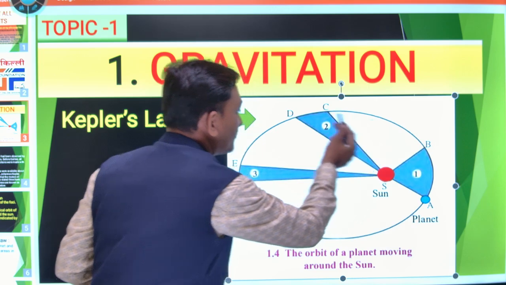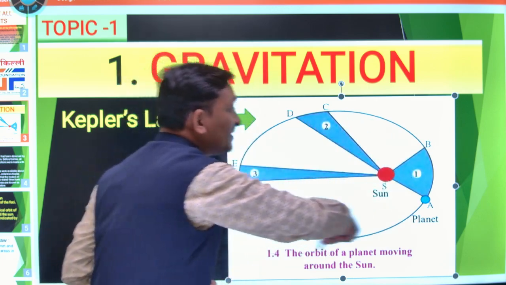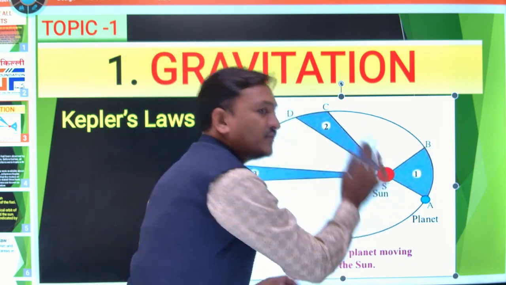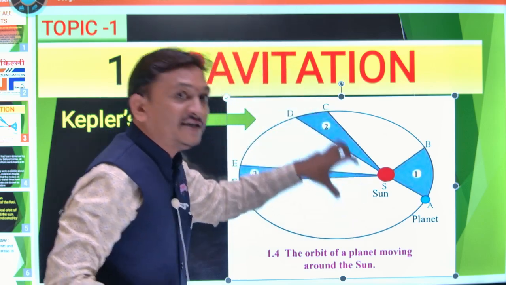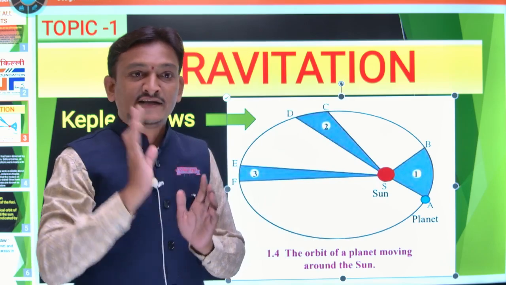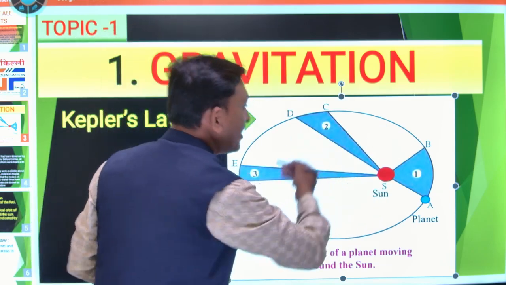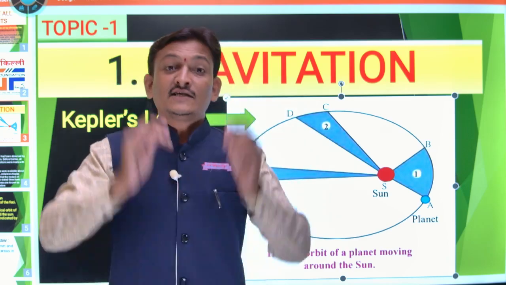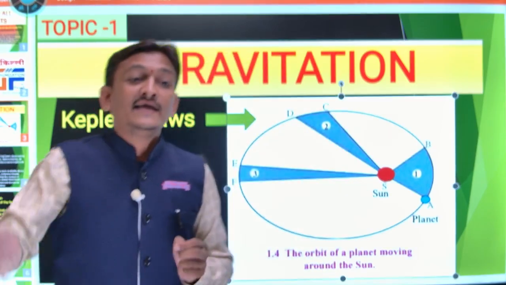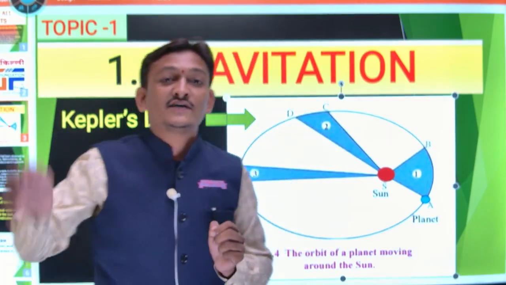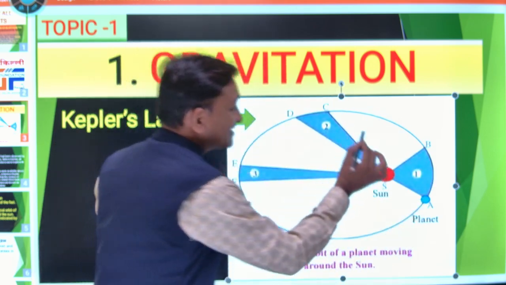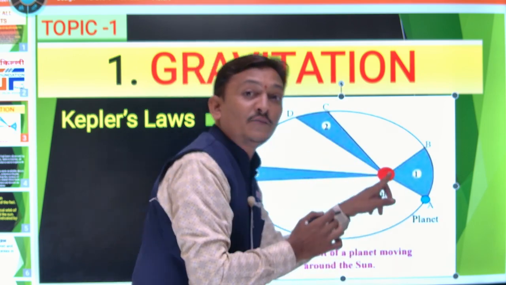So this path or orbit of the planet is elliptical, and the sun is at one of the foci. That means the sun is present at the corner of the orbit. Getting or not? Yes, we are discussing the orbit of the planet. Kepler says the orbit of the planet is elliptical, not circular. So the orbit of the planet is an ellipse with the sun at one of the foci.